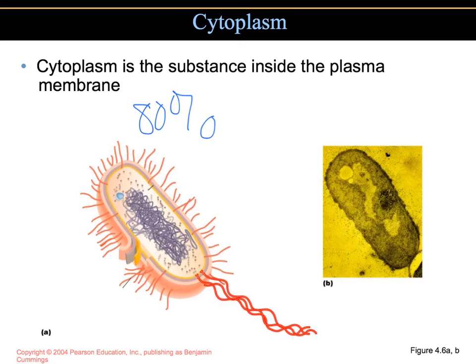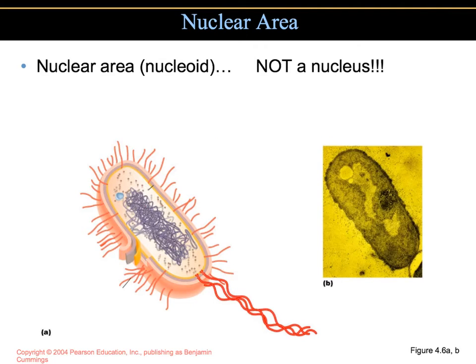Now you will recall that in prokaryotic cells, they do not have a nucleus. No nucleus. A nucleus is what eukaryotic cells have, where the DNA is surrounded by a membrane, and we call that a nucleus. But the prokaryotic cells have something called a nucleoid region, where the DNA is simply within the cell in a particular area. The DNA of prokaryotic cells is a long, continuous, double-stranded DNA that we call the bacterial chromosome.